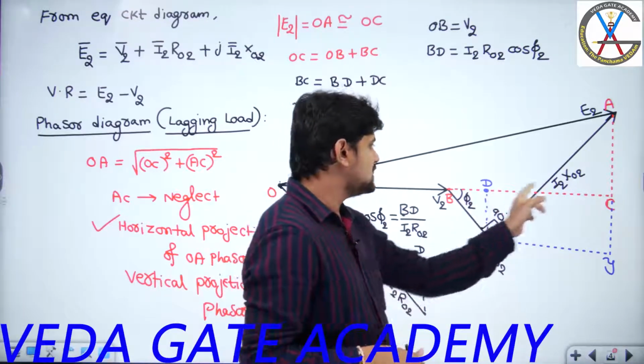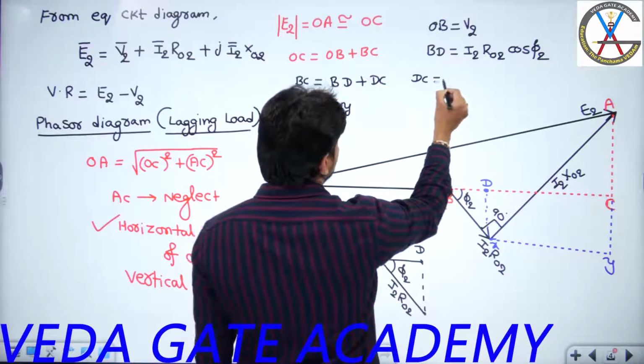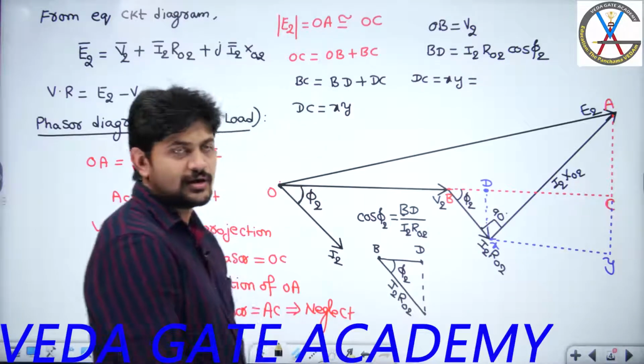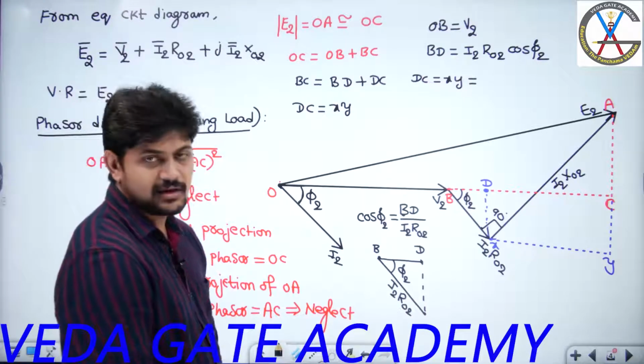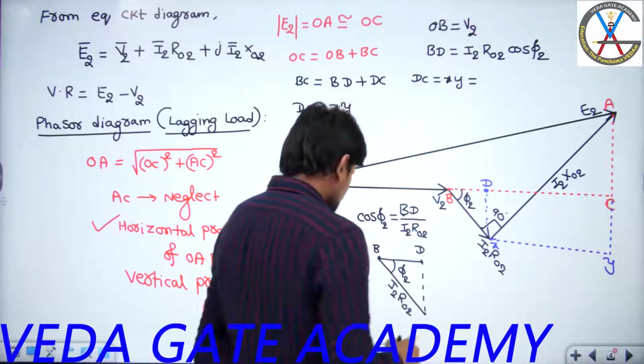And as we know, DC length is same as XY length. Right? So DC length is exactly equal to XY length. Now, if we are able to calculate XY length, we are done with this question. Right? So how to calculate this DC length or XY length? In order to calculate XY length, let me try to see here.